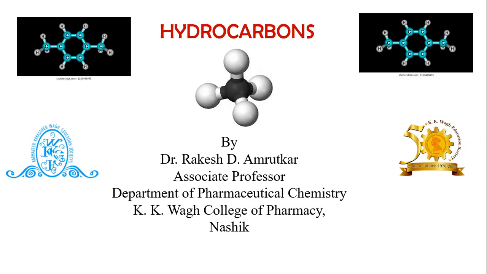Good afternoon, students. Today we are going to learn a topic called alkanes. Before this, there is a short description regarding hydrocarbons.